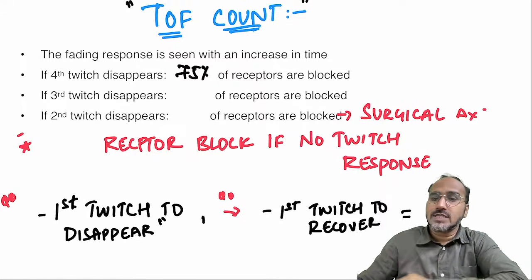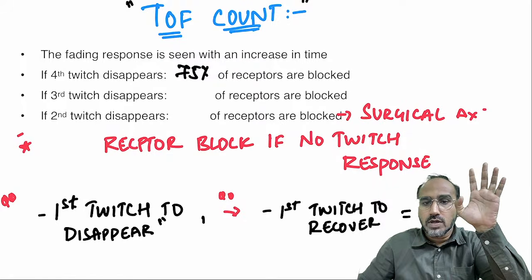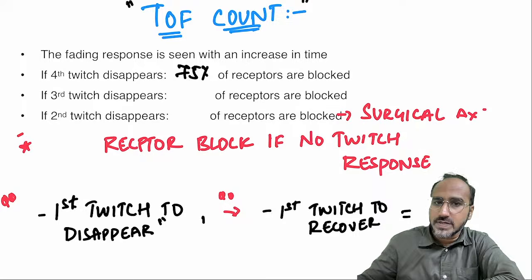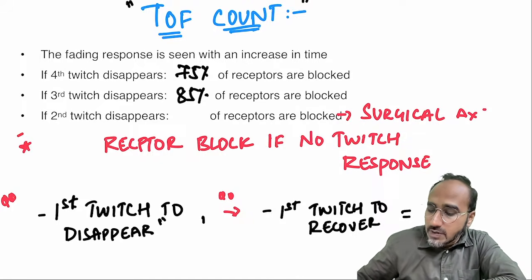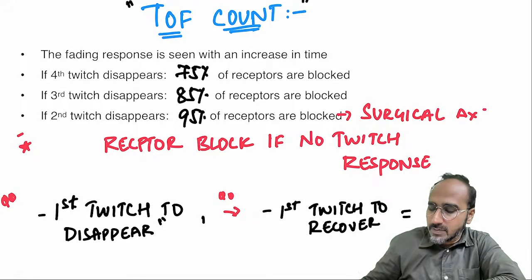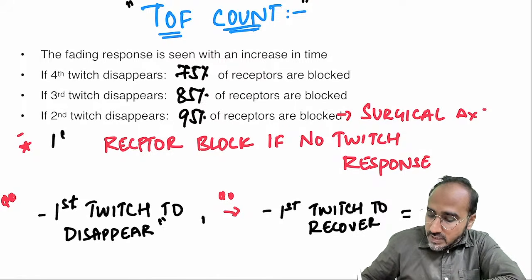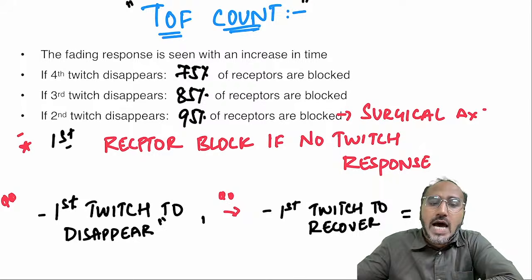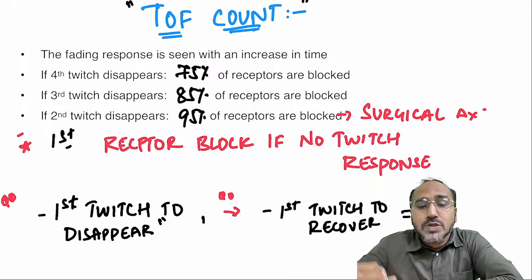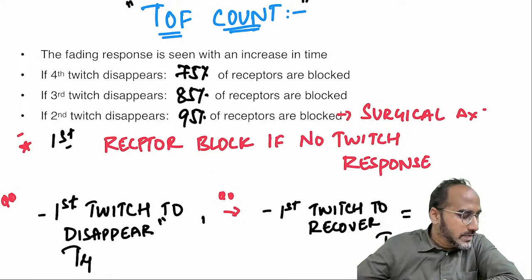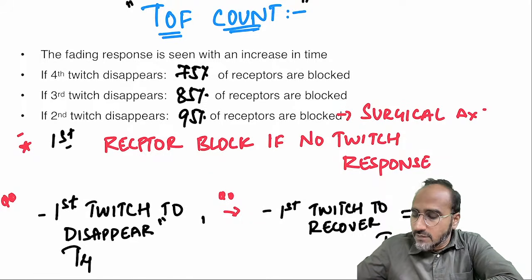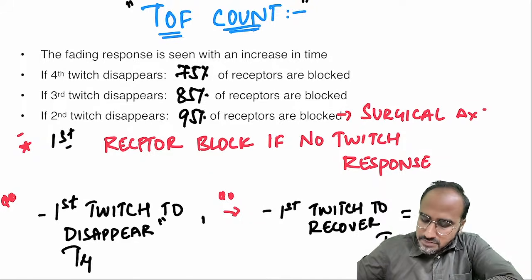If the 3rd twitch disappears, that is, 1, 2, and there is no 3rd twitch coming, 4th twitch is not coming, 3rd is also not coming, that means 85% of receptors are blocked. If the 2nd twitch disappears, 95% of the receptors are blocked. And if the 1st twitch disappears, that means 100% of the receptors are blocked. Which is the first twitch to disappear, guys? It is always the T4. And which is the first twitch to recover? It is always the T1. Okay, that's regarding the train of 4 count.